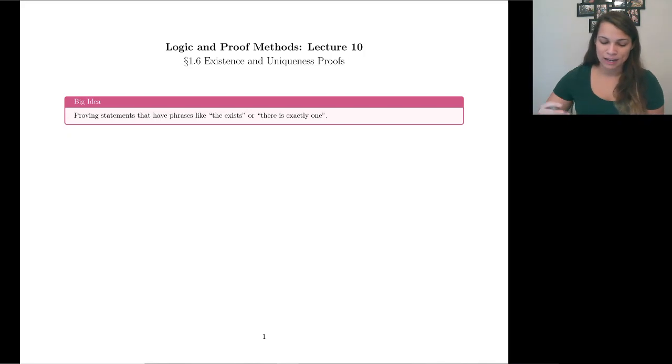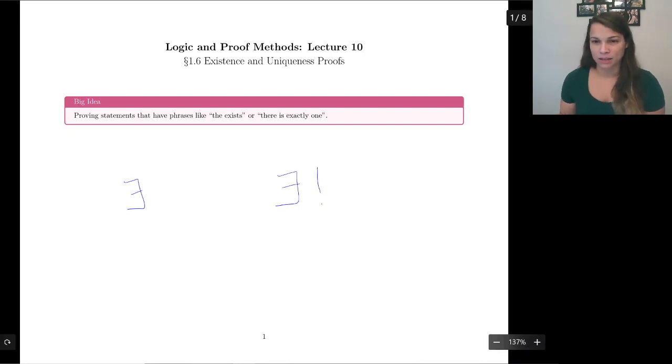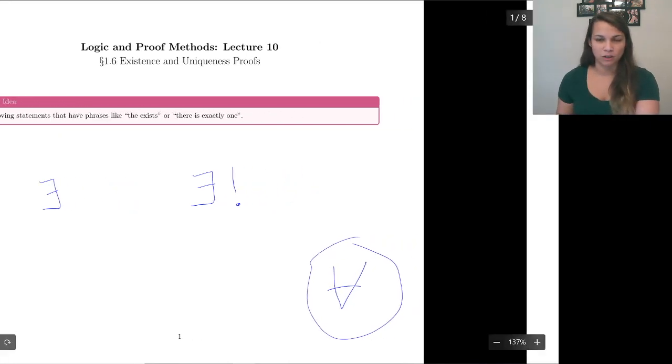Big idea today is we want to prove statements that have phrases like "there exists" or "there is exactly one," which is the same thing as "there exists something that's unique." We've done a lot of universal actually. We haven't formally addressed it, but we will also address this one a little bit, but not for very long.